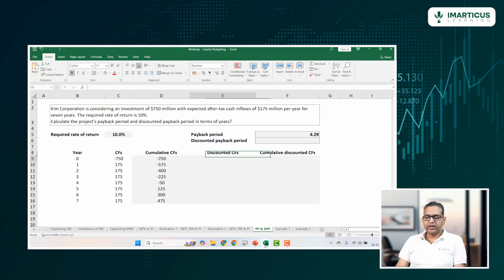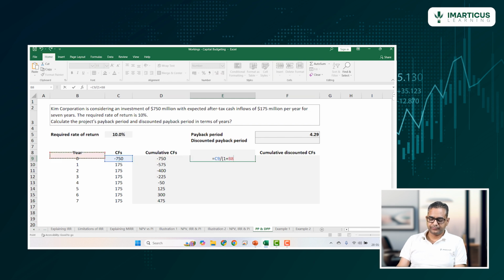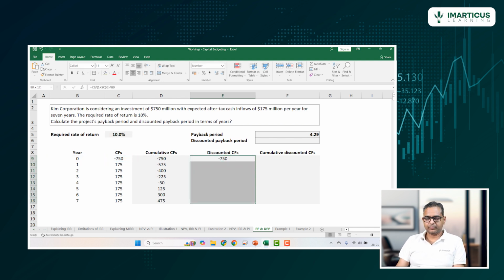Let's look at the discounted payback period now. For the discounted payback period, we consider discounted cash flows. And we'll do the same thing again.